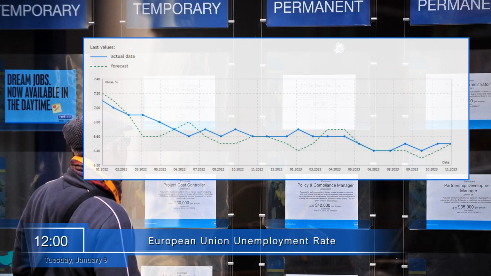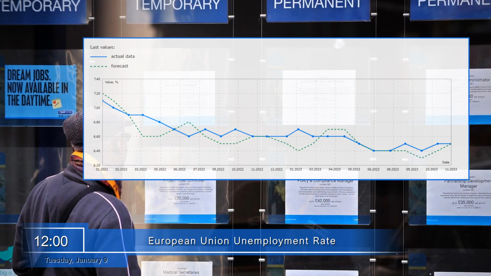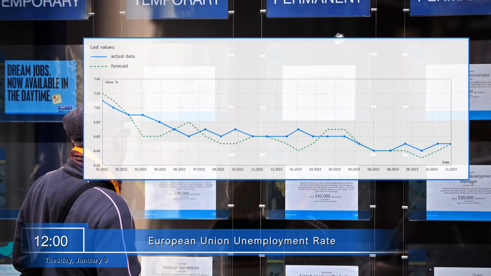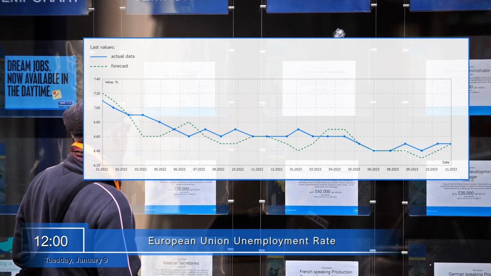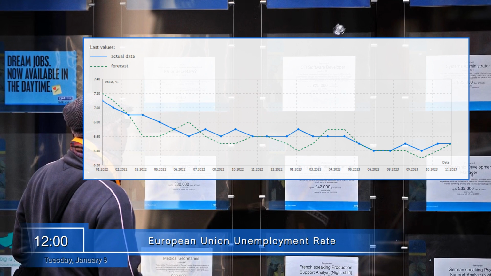At noon, the European Union will reveal information on its unemployment rate, the number of unemployed people as a percentage of the total labor force in the region. The European Commission uses it when setting economic policy, and the ECB necessarily considers it when setting monetary policy. Rising unemployment rates tend to have a negative impact on the euro.